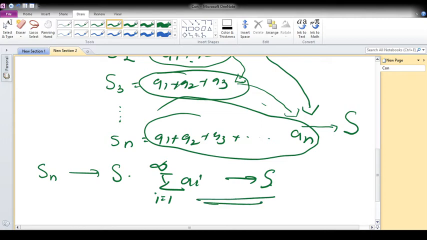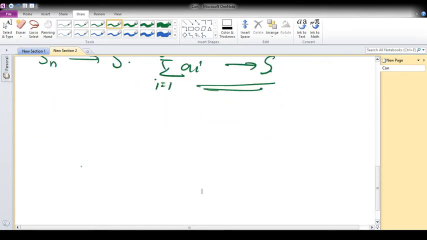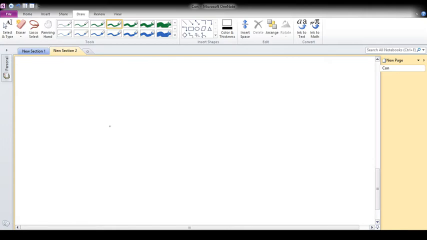Otherwise, we will say it is a divergent series. So convergence of an infinite series means the corresponding partial sum is convergent. Then we can say the infinite series is convergent to that point.